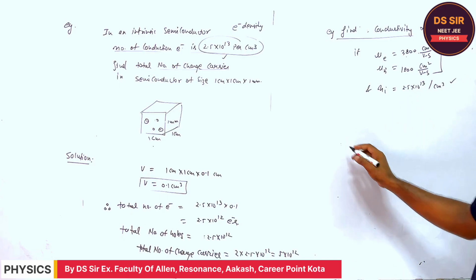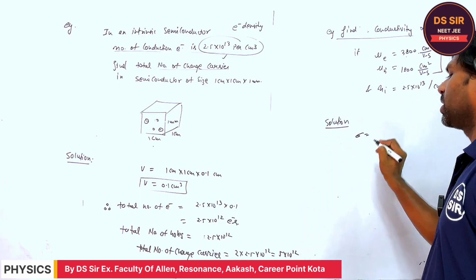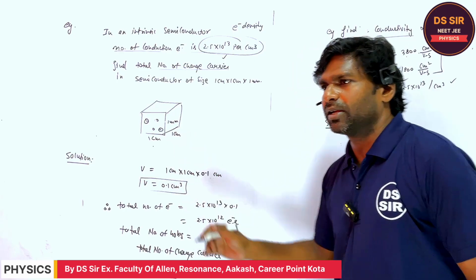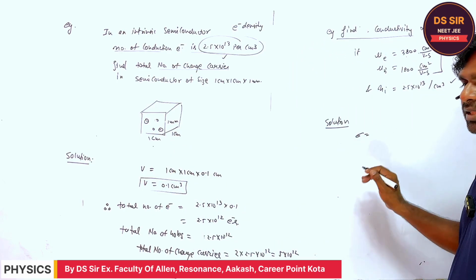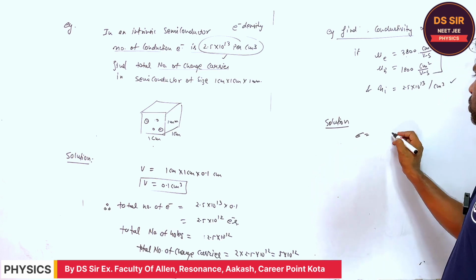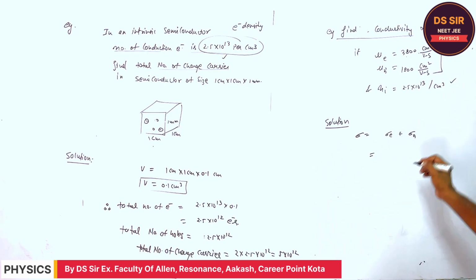You tell. So listen one thing. What is the conductivity formula for the semiconductor? The semiconductor conductivity is the sum of the conductivity due to the electron and due to the hole. Do you understand?